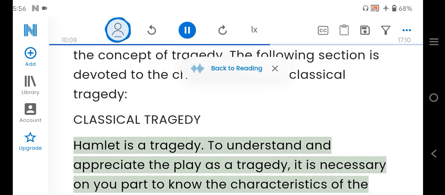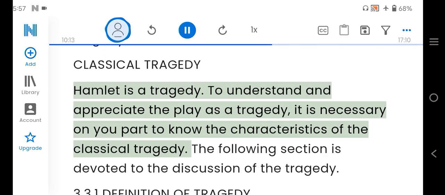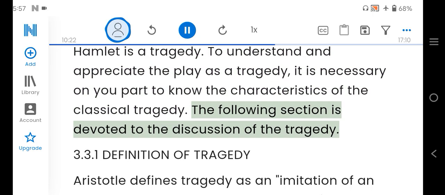Classical tragedy. Hamlet is a tragedy. To understand and appreciate the play as a tragedy, it is necessary on your part to know the characteristics of the classical tragedy. The following section is devoted to the discussion of the tragedy.